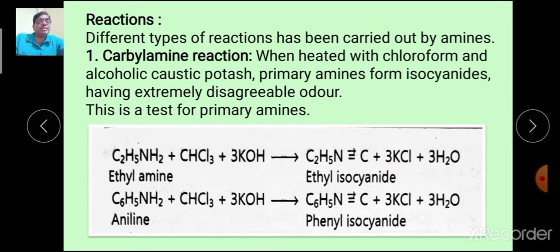The second with aromatic amine, aniline, phenyl isocyanide is formed. And this reaction is known as carbylamine reaction.